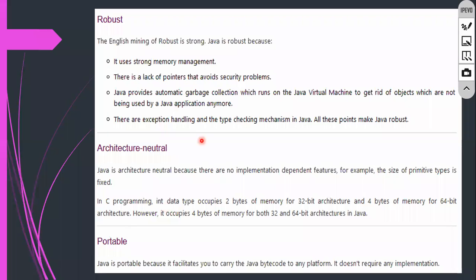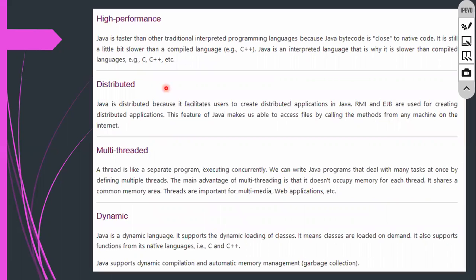Again, some more things are there. High performance, nothing but compared to C and C++, you can develop a lot of things, and that is the reason why you will get better performance. But Java is slower compared to C++. Basically, when you run it, C++ is a little bit faster than Java.